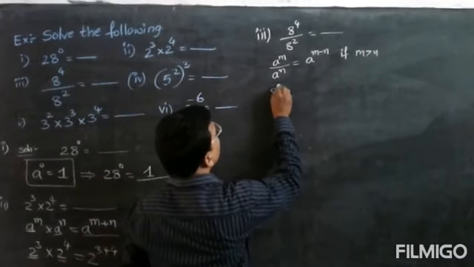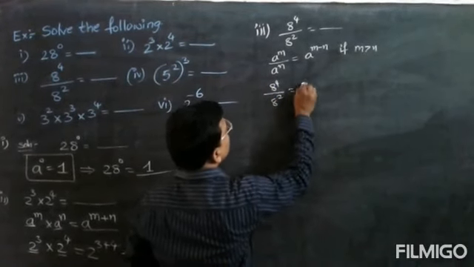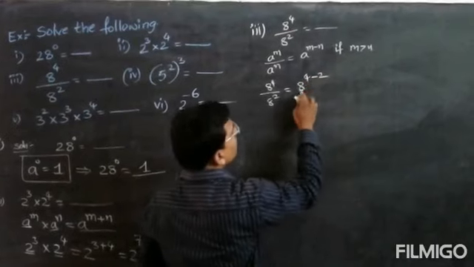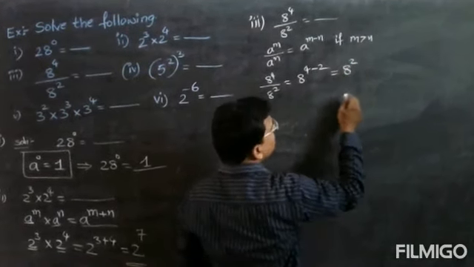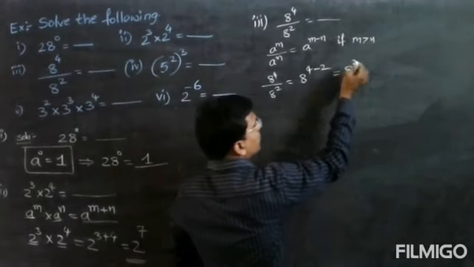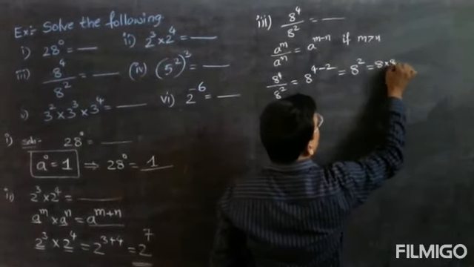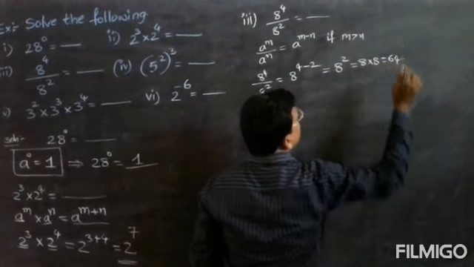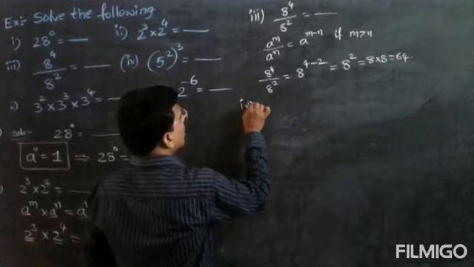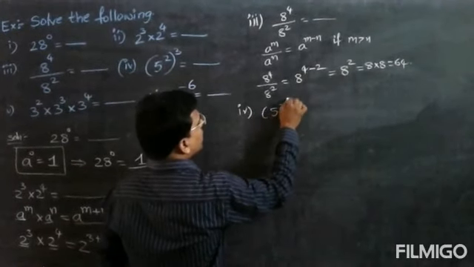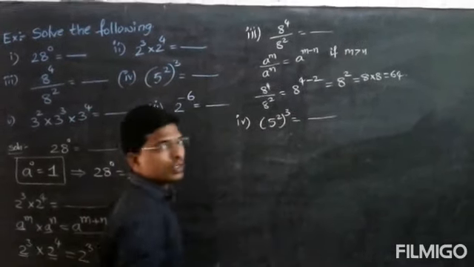So 8 to the power of 4 by 8 to the power of 2 is equal to 8 to the power of 4 minus 2, that is equal to 8 to the power of 2. So you can also simplify. 8 to the power of 2 means 8 into 8, that is equal to 64. Next, fourth question: 5 square and whole to the power of 3 is equal to dash.